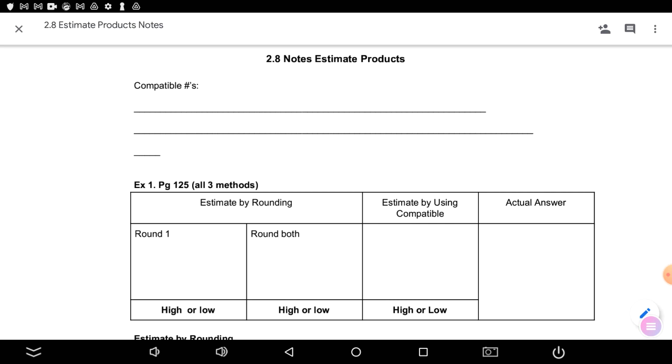I'm waiting for one more to be submitted, and then I will give those back to you probably tomorrow, okay? All we have left to do is 2.8, which is on estimating, and then we're going to spend a couple days focusing specifically on word problems, okay? On Monday, you will have a review sheet. Tuesday, we will go over it. On Wednesday, you will have your Chapter 2 test, okay?